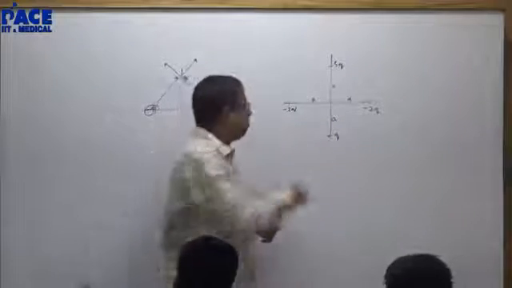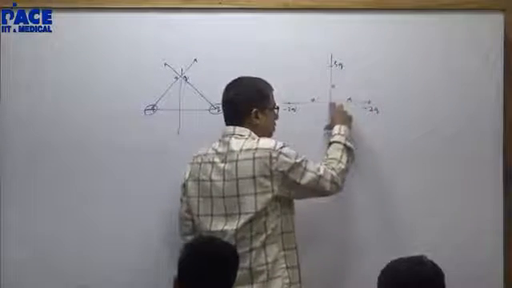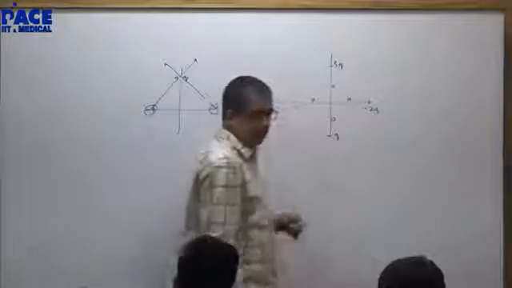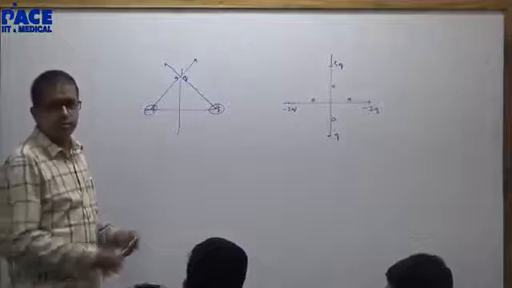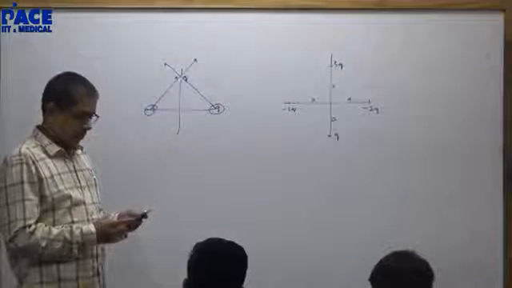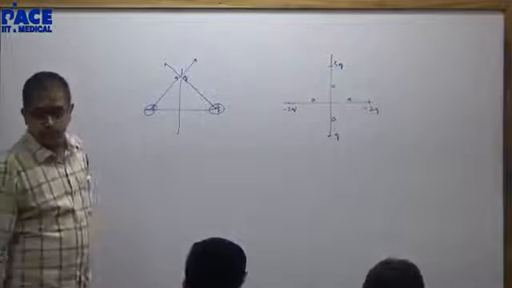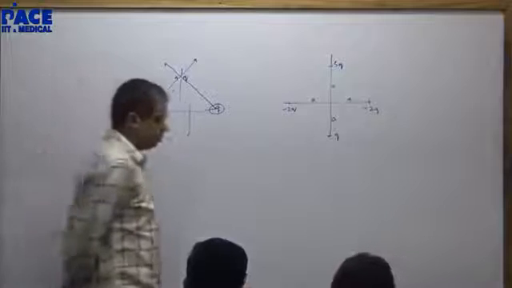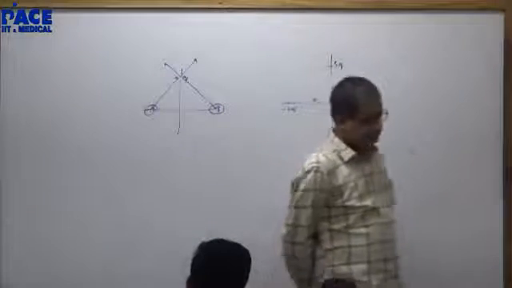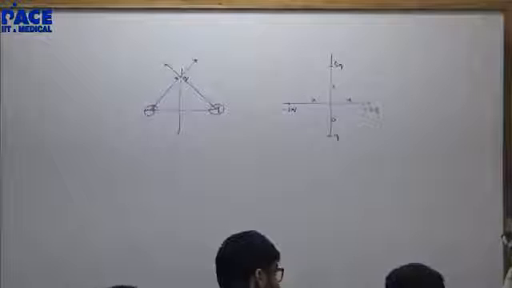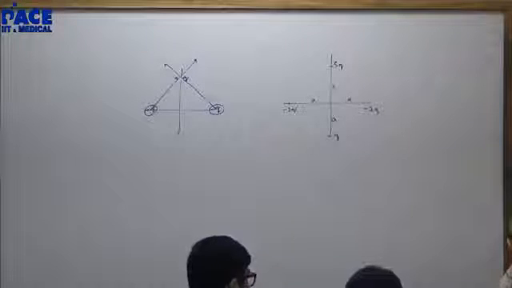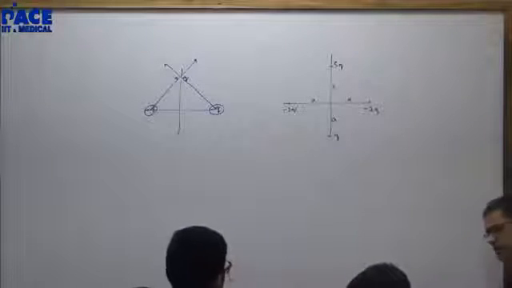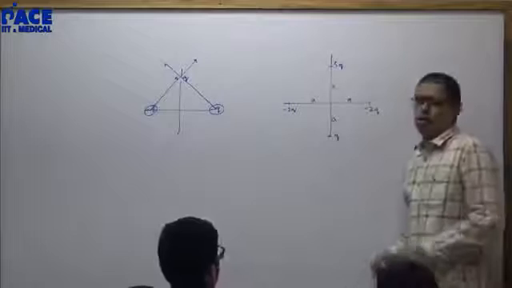Find the net dipole moment. Distance between each of them from the origin is A. Make it fast. Resultant of the three dipoles, that's all.